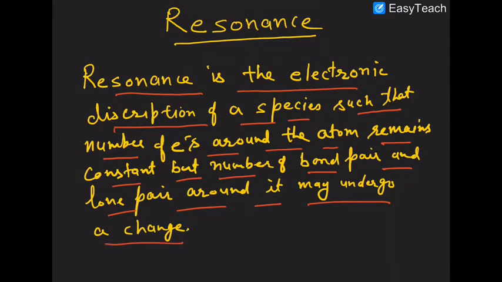So, resonance comes into the picture as a result of the Lewis structure. In the Lewis structure, you know that an atom has a complete octet around itself in most cases. It is able to complete its octet either by forming a bond or by having a lone pair around itself. So, resonance is the description of all the Lewis structures that can be generated by a molecule, an ion, or a species under given circumstances.